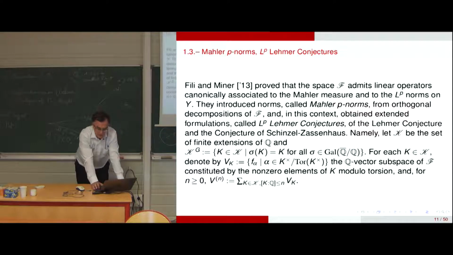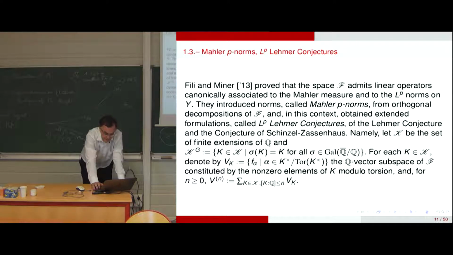Namely, if we denote by K the set of finite extensions of Q which are left invariant by the action of Q automorphisms in Q-bar, so K_G.